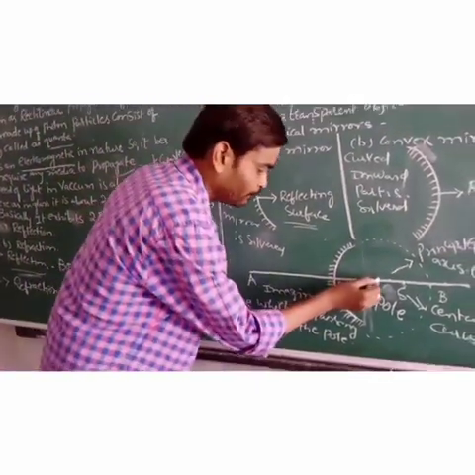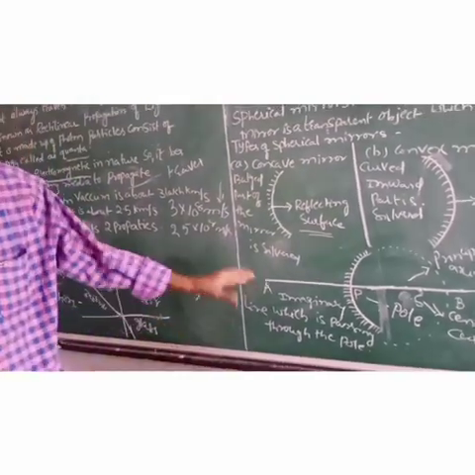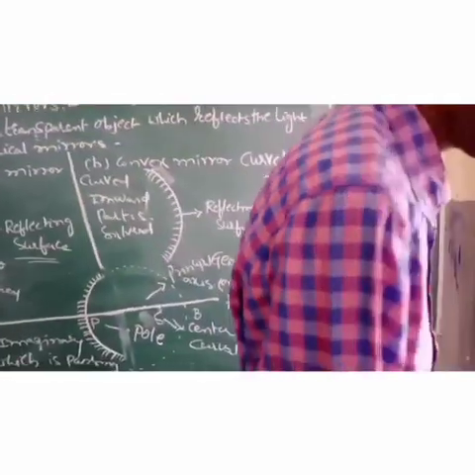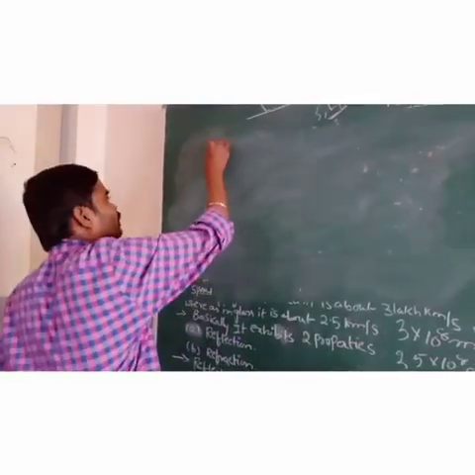So these are the points, and now how will the light rays be reflected? For example, let us take the curved mirror.